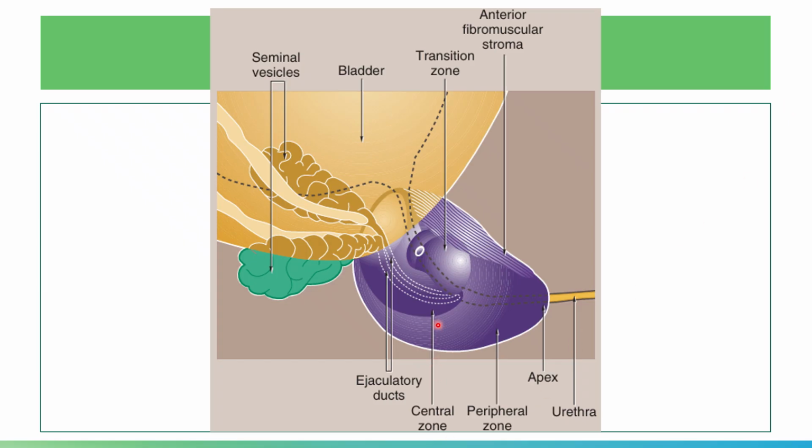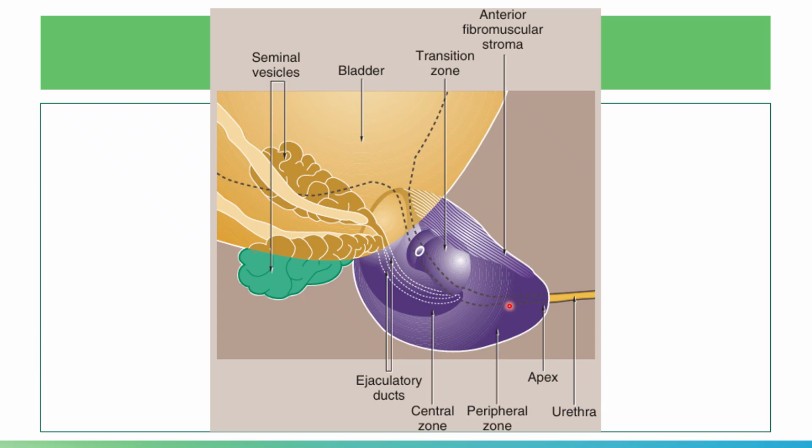Your central zone is about 20% of your prostate, and it surrounds the ejaculatory duct, because this ejaculatory duct will join with the urethra.